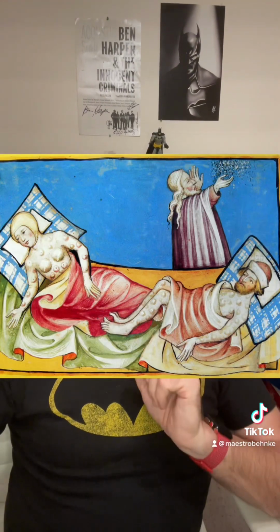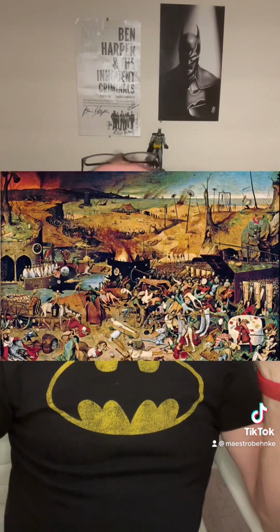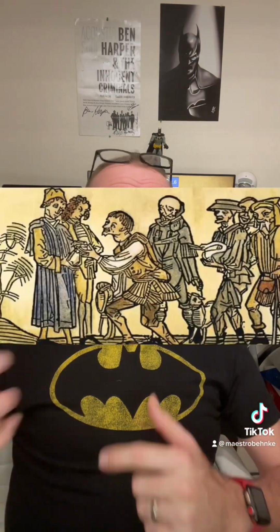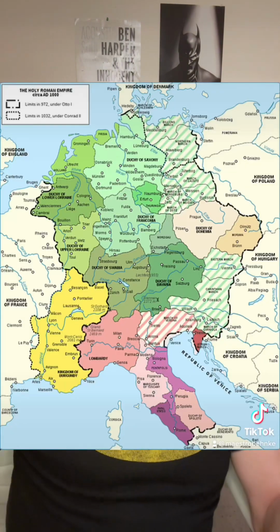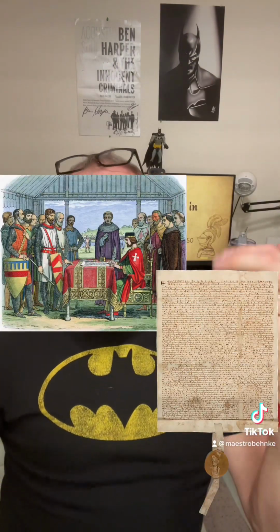So you probably remember there was something called the bubonic plague, which had some serious repercussions. The aftermath of the plague resulted in changes in society and power structure, as the serfs were pushing for more rights, and kings had to find ways to strengthen their power, which we're going to see them do in the next era. We're going to see lots more of this because France established the Estates General. You might remember that. Holy Roman Empire. The Magna Carta is the first step in limiting the power of kings.